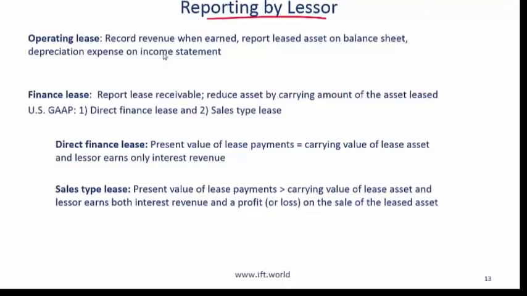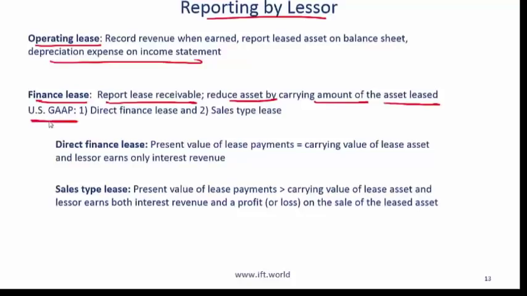This is the entity that is leasing the machine and receiving payments. With an operating lease, the lessor will record revenue when earned, report the leased asset on the balance sheet, and record depreciation expense on the income statement. With the finance lease, the lessor will report a lease receivable and then reduce the asset by the carrying amount of the asset leased. So the assets on the balance sheet essentially will come down because the asset that is being leased has been sold. It's gone onto the balance sheet of the lessee.